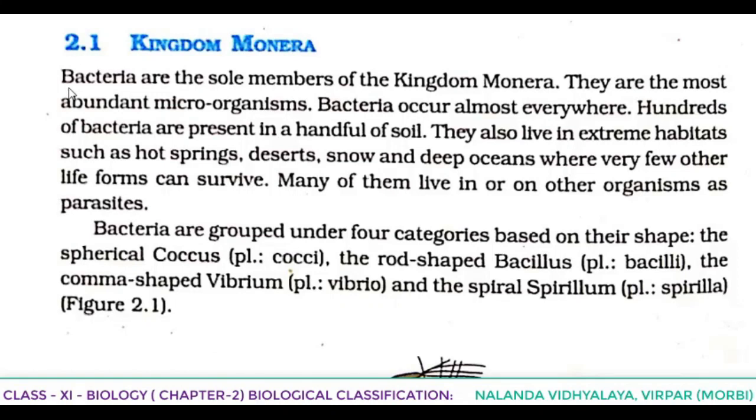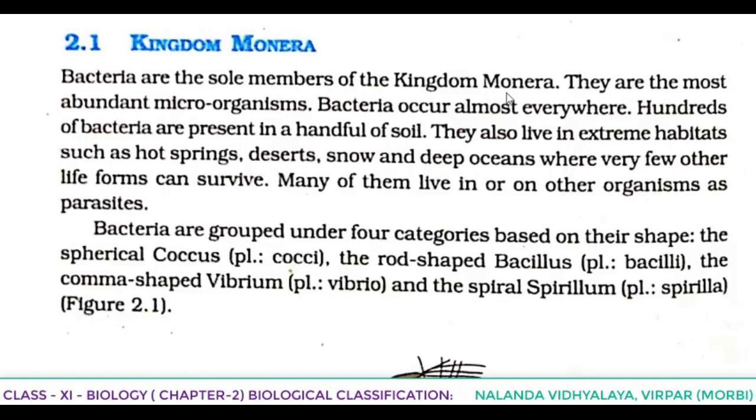According to Whittaker, whatever criteria he has taken for classifying, based on that, in kingdom Monera, bacteria are the sole members of the kingdom.